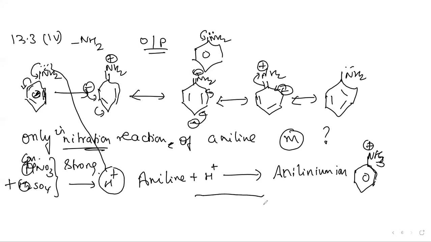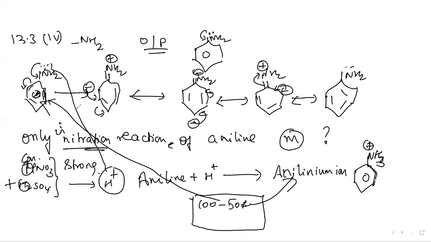So when you have, just imagine that you are having 100 molecules of aniline. Out of those 100 molecules, it is observed that almost 50% are converted into anilinium ion. The remaining 50 molecules exist as aniline. So what happens? These 50 molecules will form ortho and para products on nitration. Nitration means what? When the two acids react, they will produce nitronium ion.